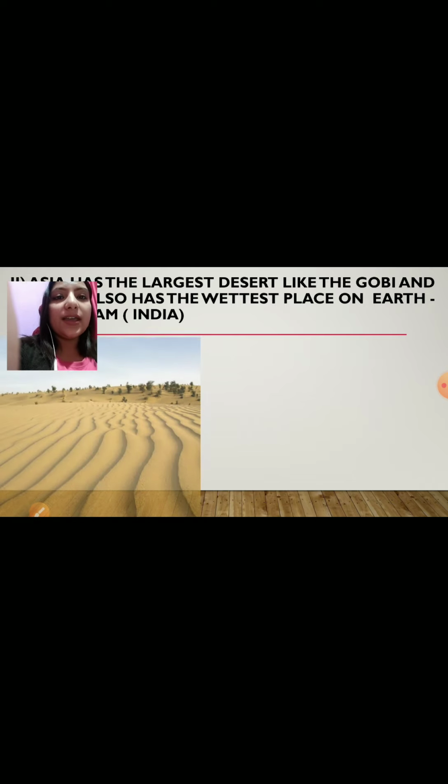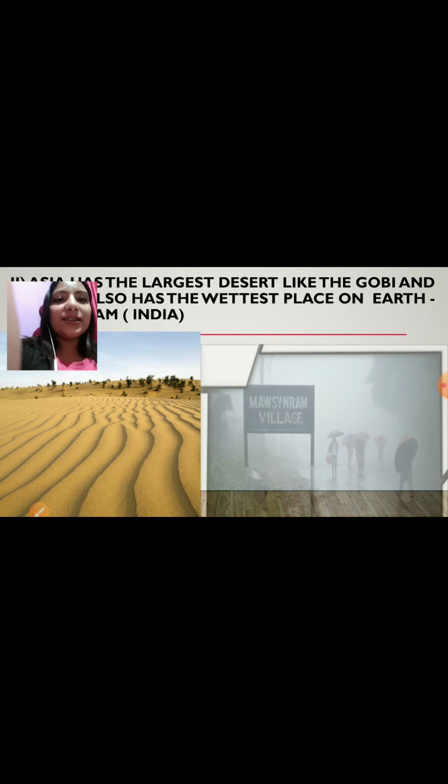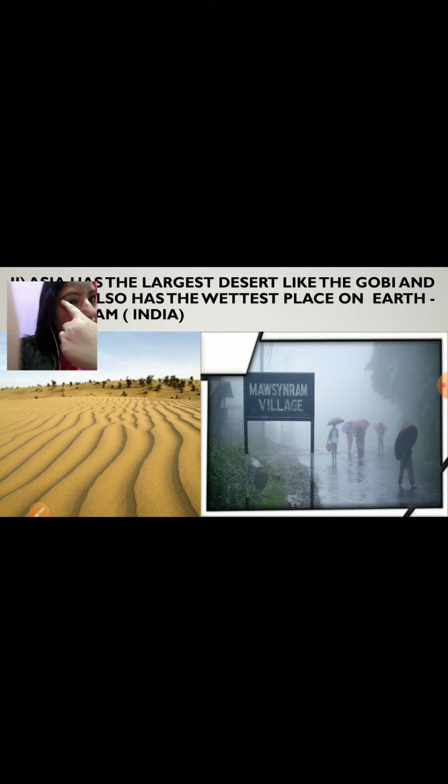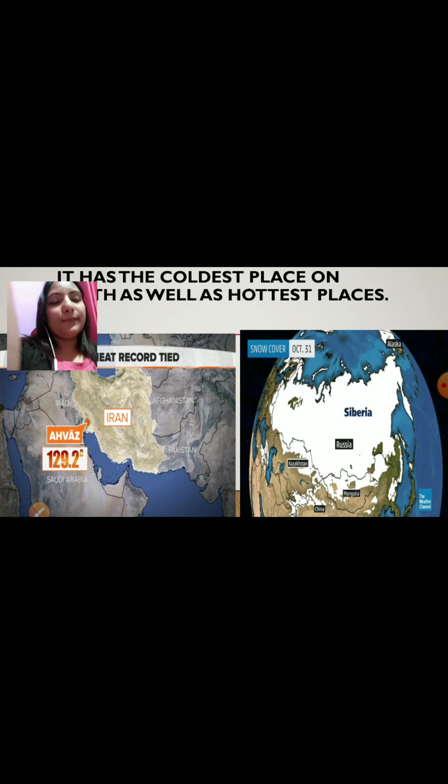Asia has the largest deserts like Gobi and Thar, and it also has the wettest place on the earth, that is Mawsynram and Cherrapunji in Meghalaya. So here you can see the climatic contrast. Then another peculiar feature: it has the coldest place on the earth as well as the hottest places.